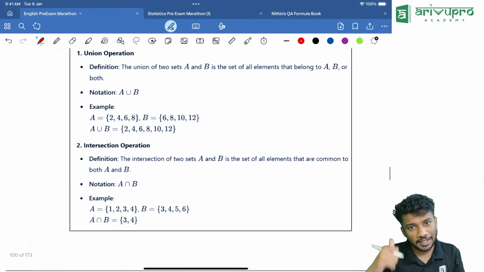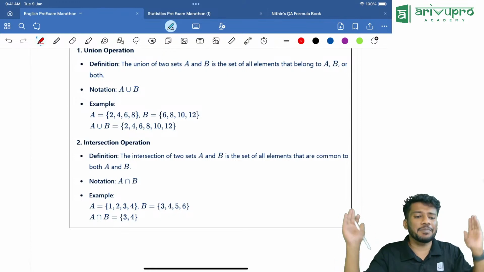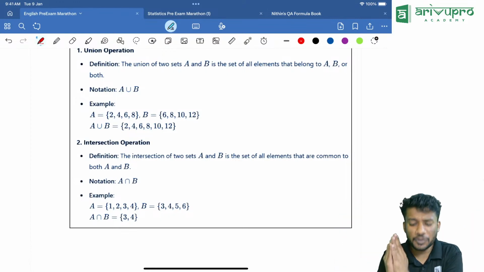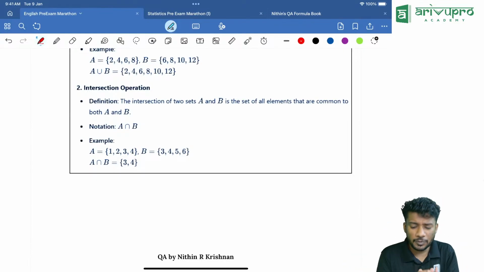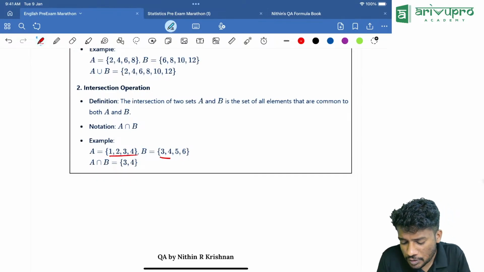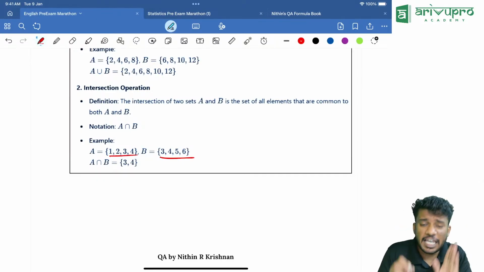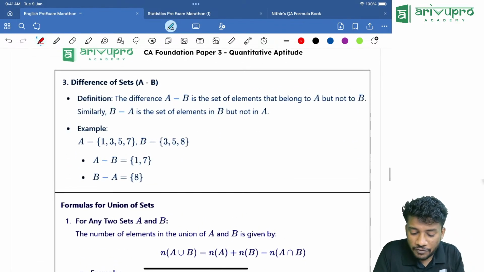Union operation, yesterday we studied that also. A union B can be written as all the elements inside A and B written together. A intersection B can be written what way? Whichever is common between A and B will be taken. For example, set A is {1, 2, 3}, set B is {3, 4, 5}. Then A intersection B is how much? Set of {3}.